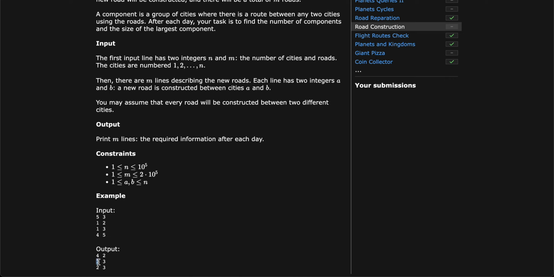Then the number of components will always keep on decreasing, or it might remain constant, but it will never increase. So every time I add an edge... I think let's code it. The second part is clear. The first part is, every time I add an edge, I need to find what the parent is.